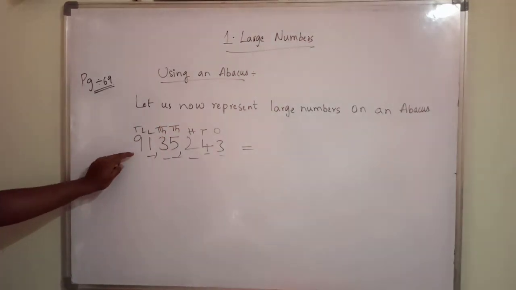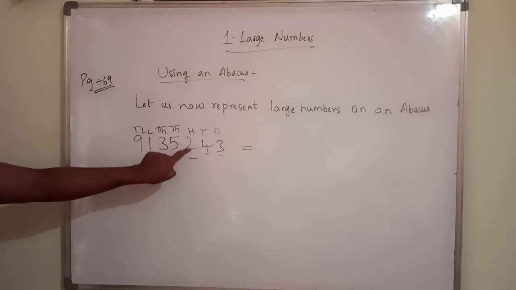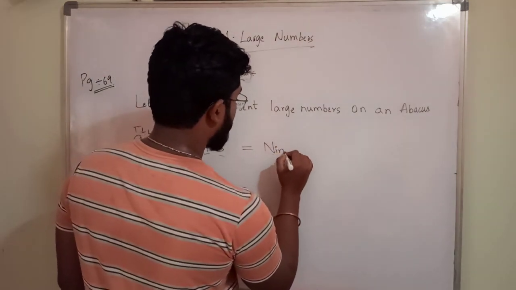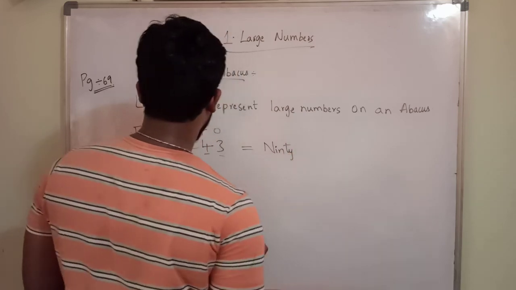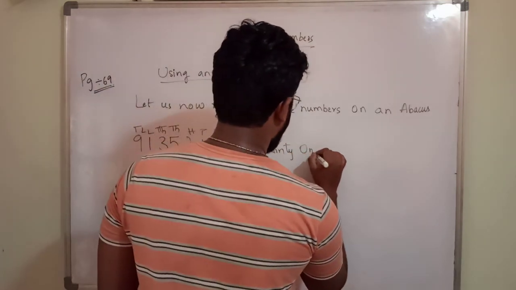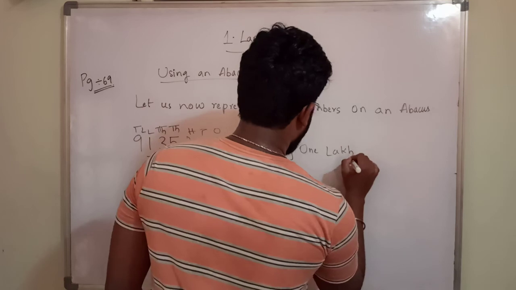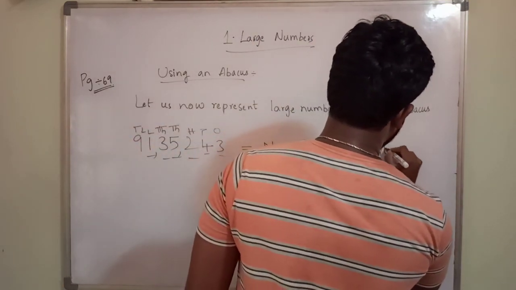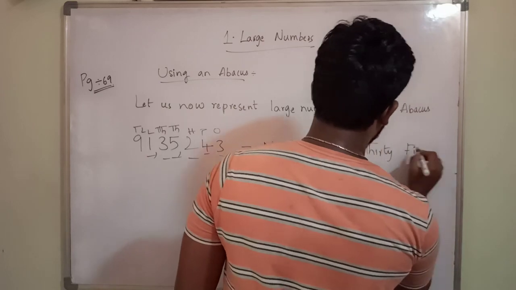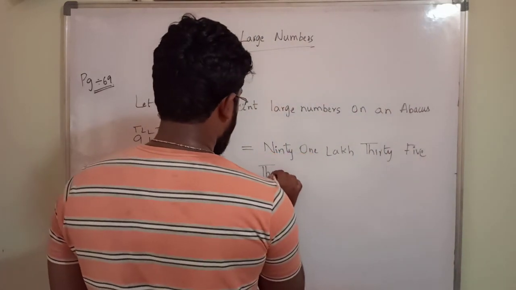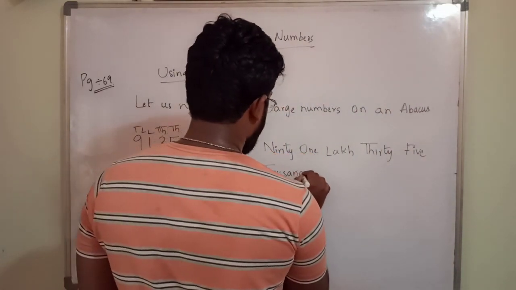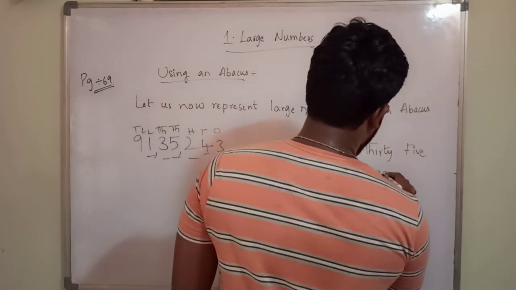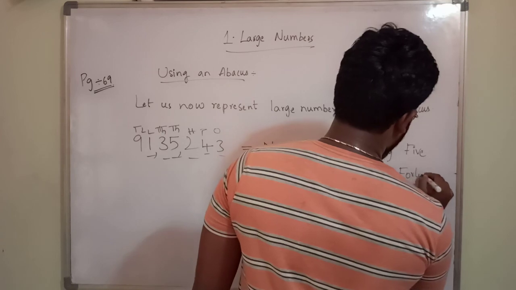Okay, 91 lakh 35,243. In word form: 91 lakh, 35,000, 243.